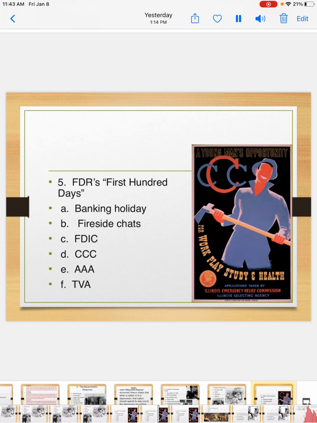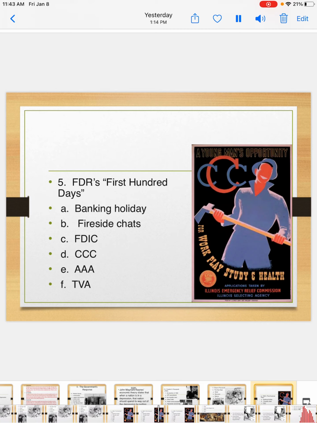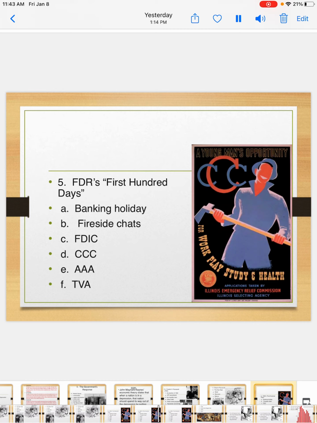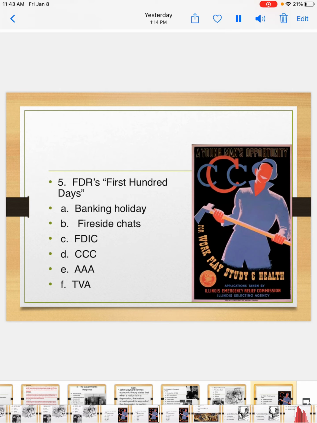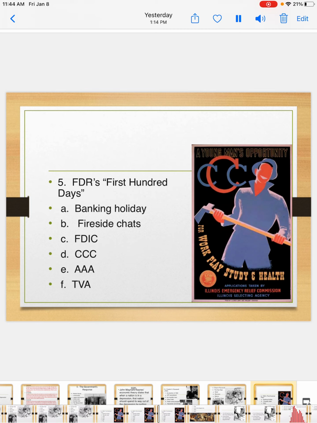The government would pay farmers to limit their crop yield. So they're basically paying them to not produce much, which sounds crazy, but if you think about it, we already talked about one of the long-term causes for the Great Depression being overproduction of goods in the 1920s. And so remember, the farmers had produced too much, which makes the price drop. So the idea here is they would produce much less, which would raise the prices, and raising the prices would in turn help the farmers. So the AAA was in charge of that.